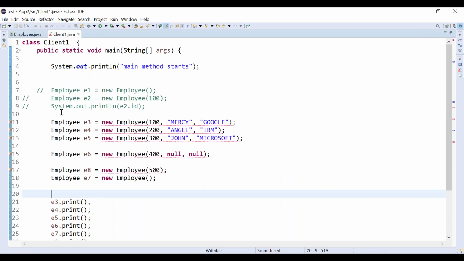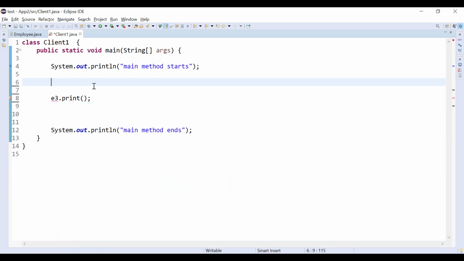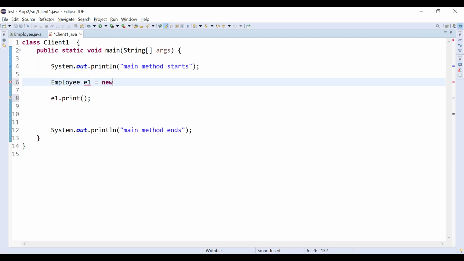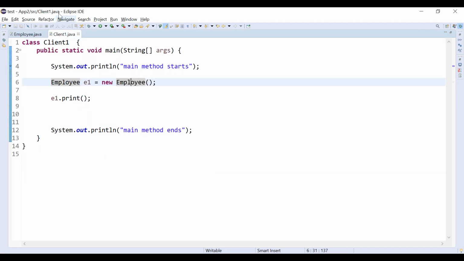Here we are getting compile time errors because we are not using an available constructor. I am removing everything, right? What we are doing is creating one object, Employee e1 equal to new Employee. We are going to use the no argument constructor. That is available or not? Now let's run it. What output will you be getting? You will be getting this output, correct?